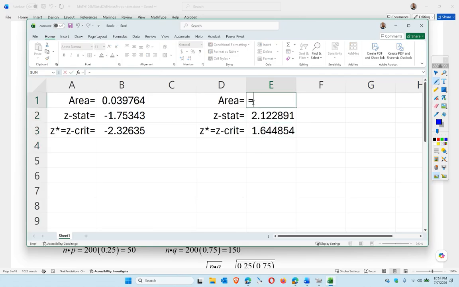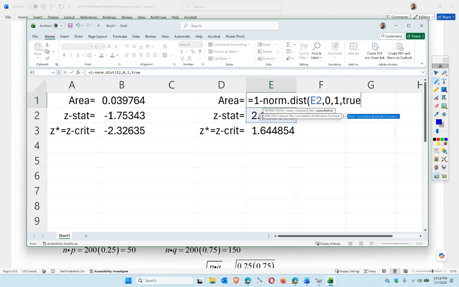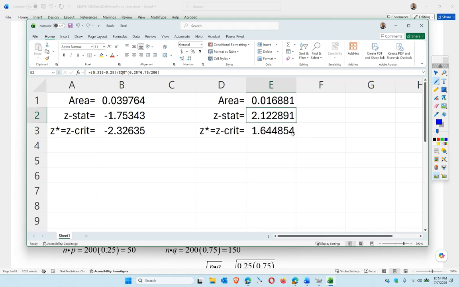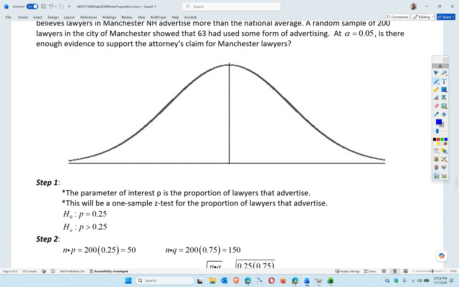So if I do my area, I need to do 1 minus NORM.DIST of the z-stat, comma 0, comma 1, comma TRUE. Okay, so I get 0.1016 as far as the area.